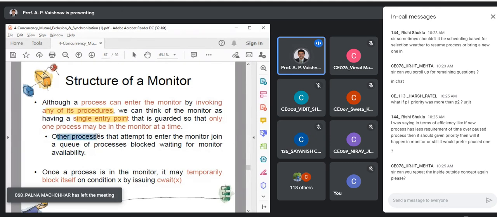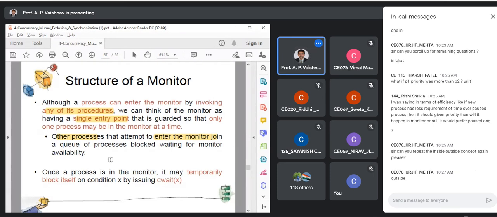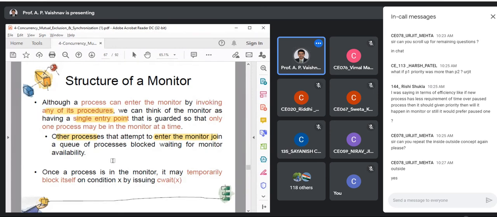Other processes that attempt to enter the monitor join the queue of processes blocked waiting for monitor availability. So is this the outside queue or inside queue, Urjit? Specifically, this question is for you. It is the outside queue. Understood that much? As long as the first process is inside, you cannot enter. But now let us go in detail.